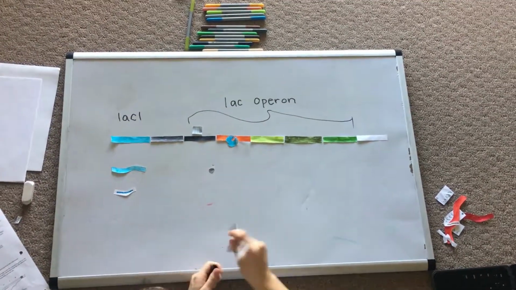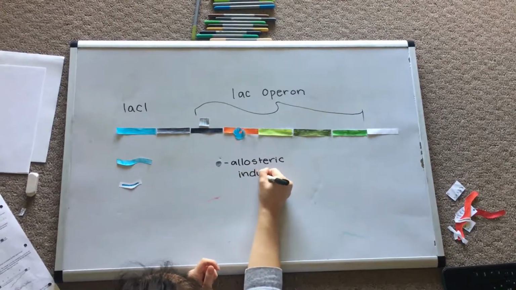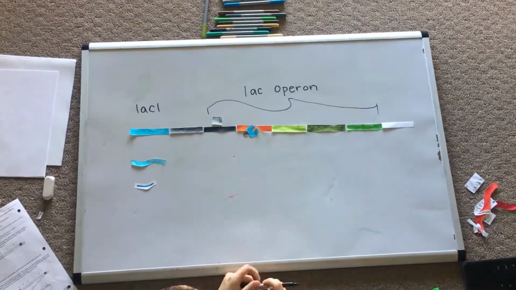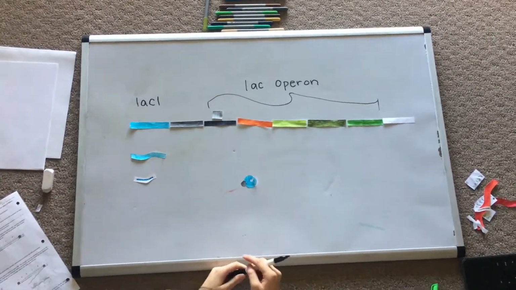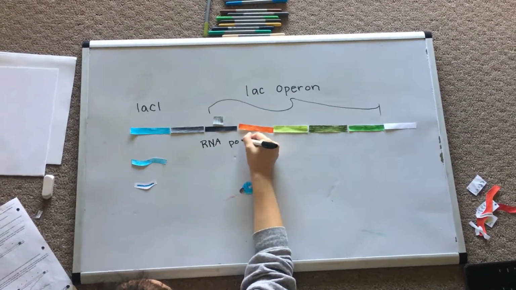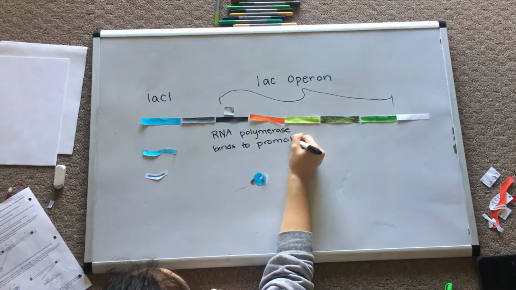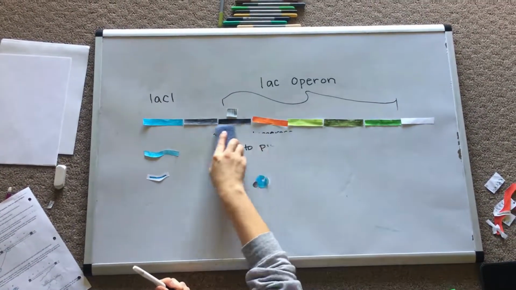Scenario 2. The presence of lactose for E. coli cellular metabolism. With the presence of lactose, the Lac repressor loses its ability to bind to DNA. This alteration occurs from a small molecule called allolactose. Allolactose is an example of an allosteric inducer. It is a small molecule triggering the expression of a gene operon. The lac operon is considered an inducible operon because it has the ability to turn off and on.